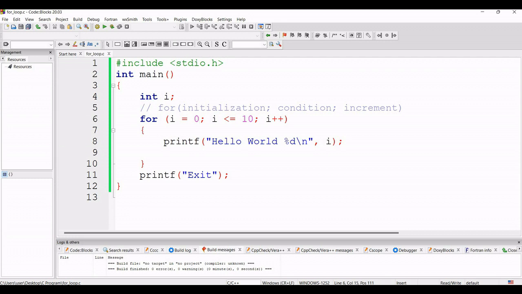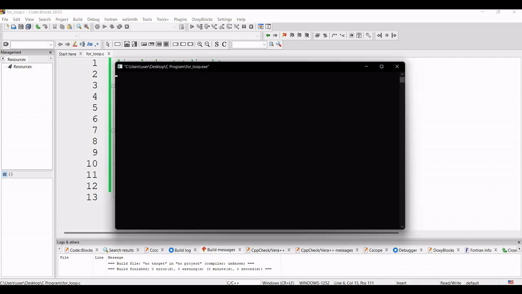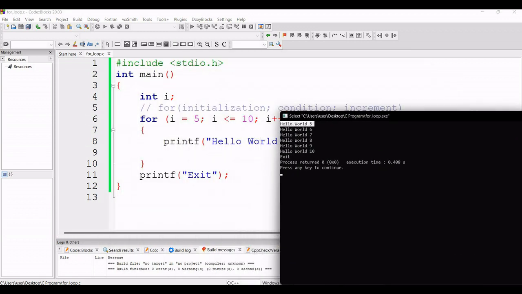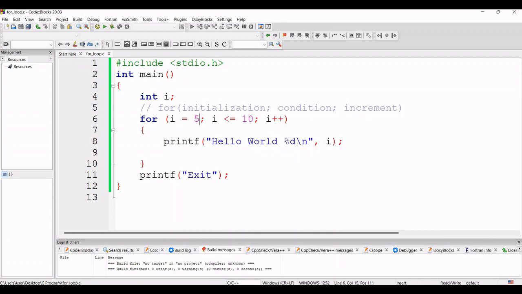So instead of 0, if I initialize the value from, suppose, 5, and we compile and run it again, now you can see first of all the value of i is 5. For 5 hello world is printed, 6 is less than 10, so hello world is printed, 7 is less than 10. So in this way up to 10, hello world is printed, and then when the value of i is incremented by another one, the value of i will be 11. The condition will be false. This 11 is not less than or equal to 10. It will come outside this for loop, and then all the next lines after the for loop will be executed.